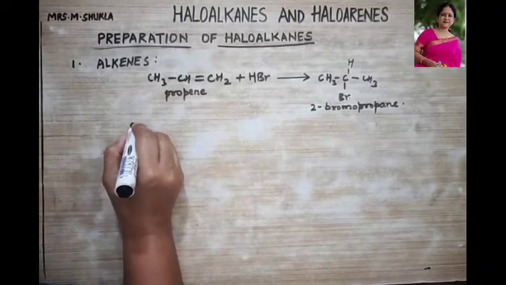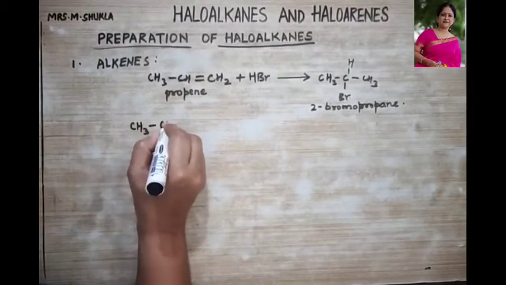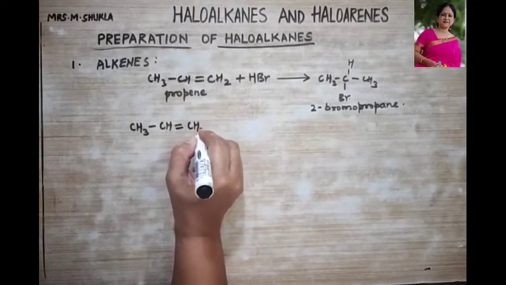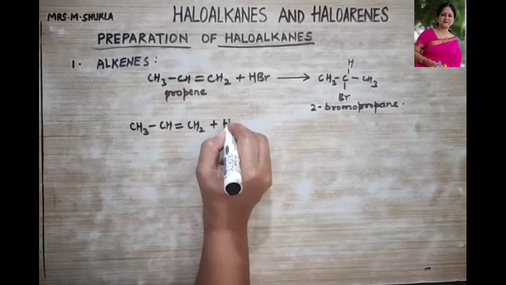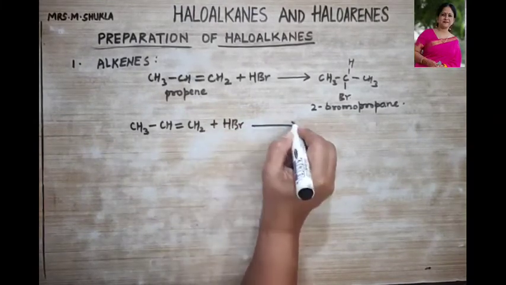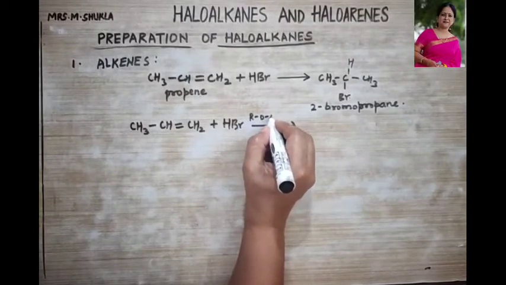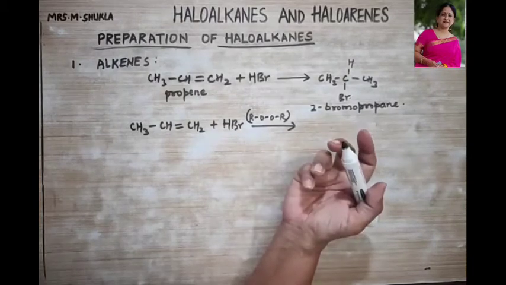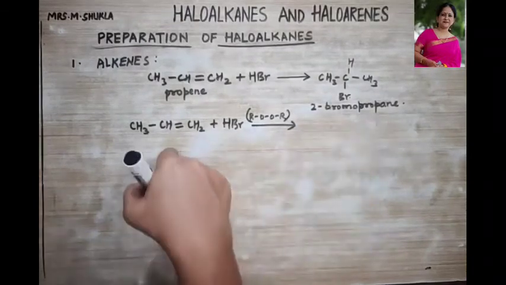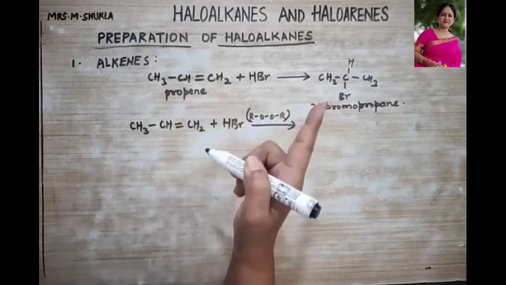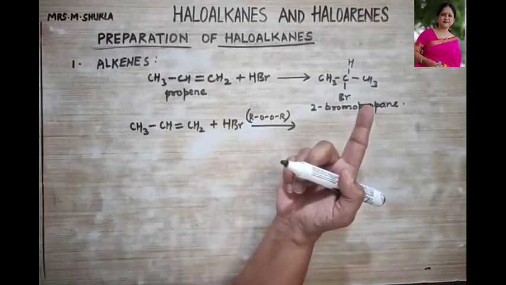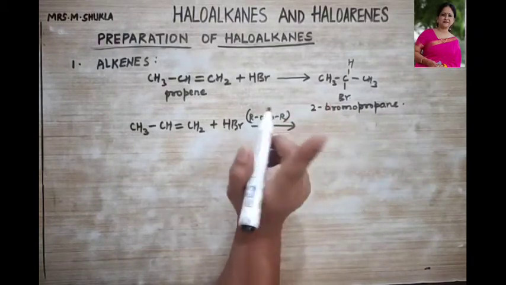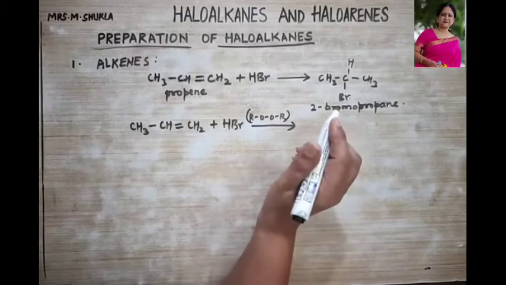let me give you one example, CH3CH=CH2, the unsymmetrical alkene only I am using over here, when treated with HBr, with a peroxide, say ROOR, and what could be one of the peroxides? It could be benzoyl peroxide. Then this unsymmetrical alkene will follow anti-Markovnikov's rule, and this is also called the peroxide effect or Kharasch effect.